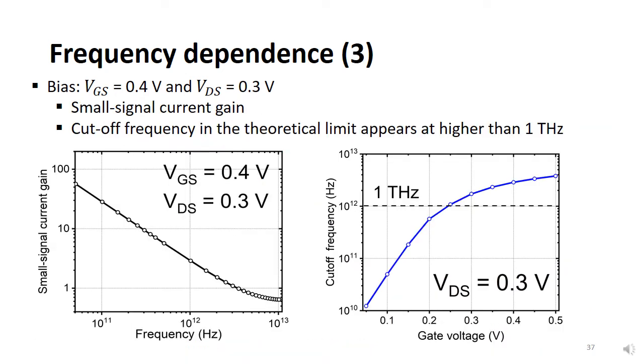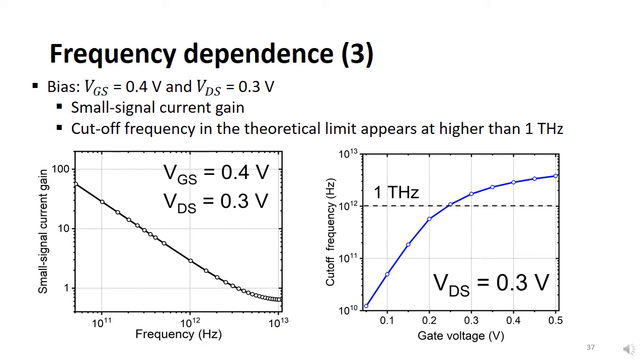In this slide, the effort to obtain the cutoff frequency is presented. We obtain the cutoff frequency when the gate to drain small signal current gain becomes 1. For example, in the left figure, small signal current gain becomes 1 nearly at 3 THz. On the right figure, cutoff frequency is drawn for several gate biases when drain voltage is 0.3 volt. The result is obtained by extrapolating the small signal current gain, assuming that it appears linearly before cutoff frequency as in the left figure.